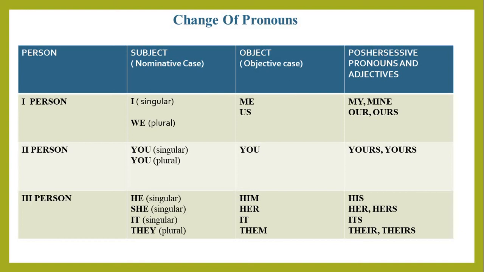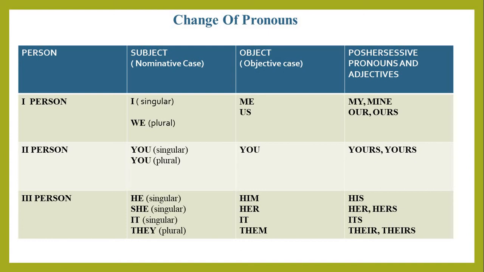Next, second person, you, yours, yours. Third person, he, she, it, they in subject. Him, her, it and them in object. His, her, hers, its, their and theirs in the possessive case. The rule is, if the subject of reporting verb is in first person, it will be changed according to the subject of reporting verb. And the second person changed according to the object of reporting verb. And the third person remain unchanged. We need not change the third person of reported speech. Students, we will discuss more about it in our second module.